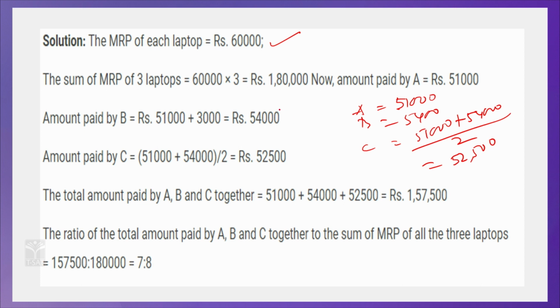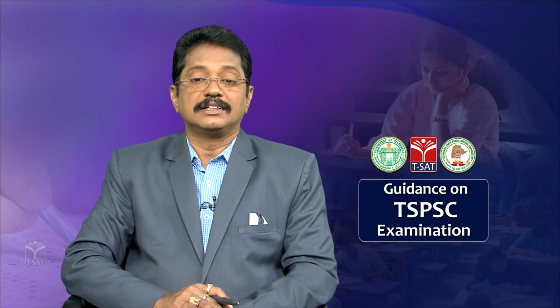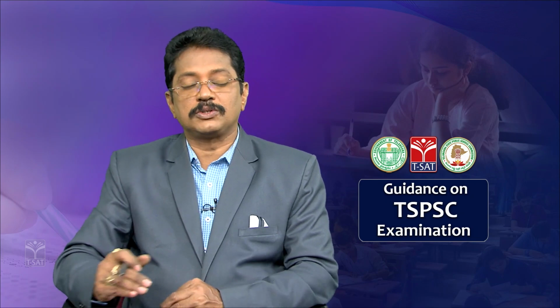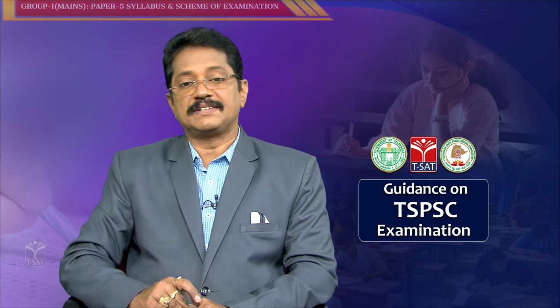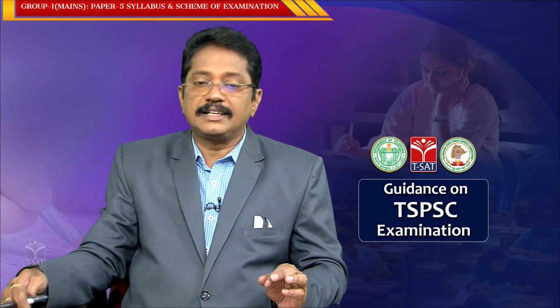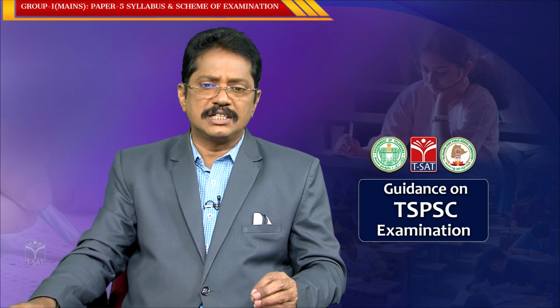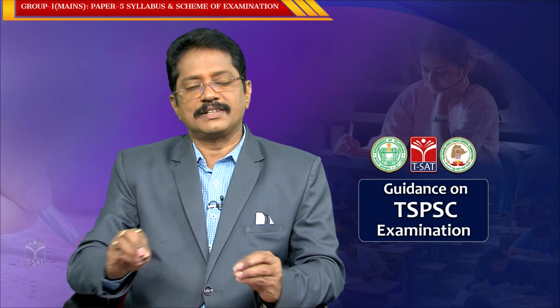When you add 54,000, 52,500 and 51,000, it is 1,57,500. The total MRP is 60, 60, 60, that is 1,80,000. So, 1,57,500 to 1,80,000, simply we can say it is 7:8. So, the ratio between the amount paid by A, B, C and the total MRP of the 3 laptops is 7:8. See how simple. So, definitely data interpretation is a very simple concept, problem solving is also a very simple concept.